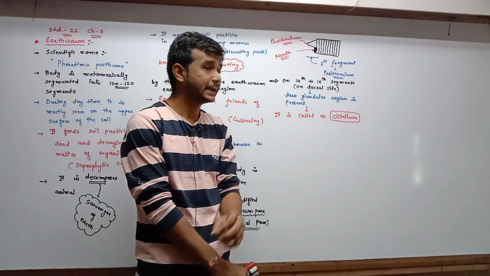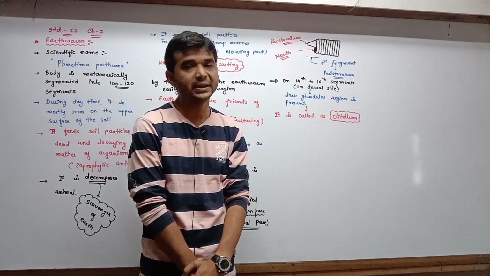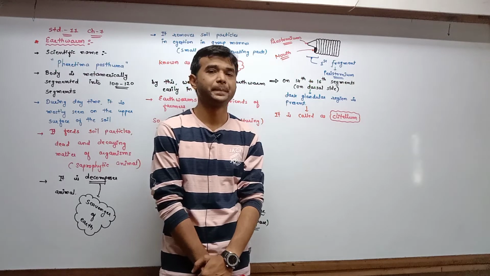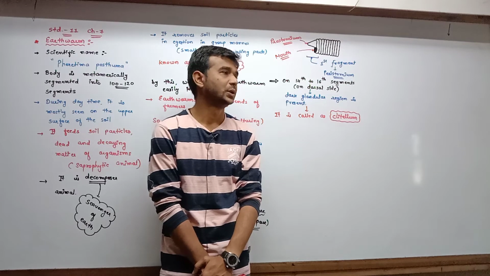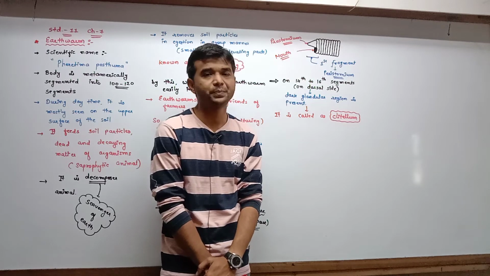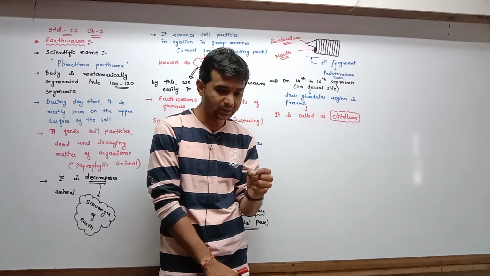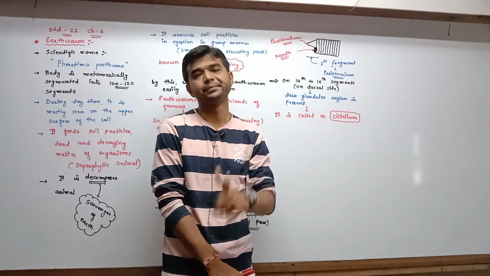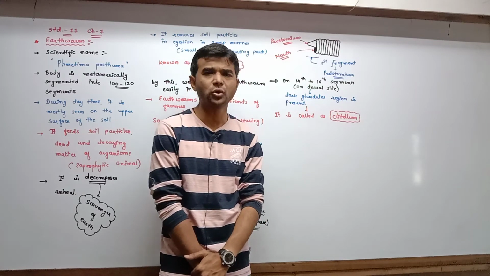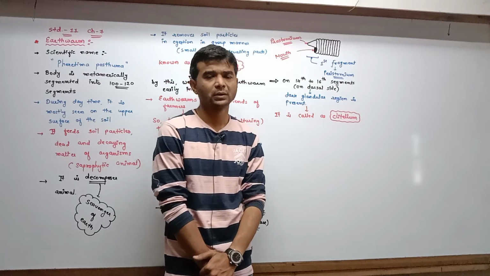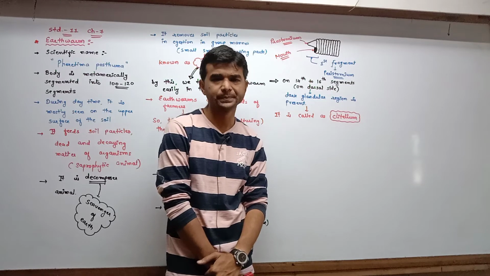See, this clitellum is very, very important in the fertilization process. During the reproduction procedure, this clitellum region produces the cocoon. Cocoon is just like a straw, a small fragment of straw.